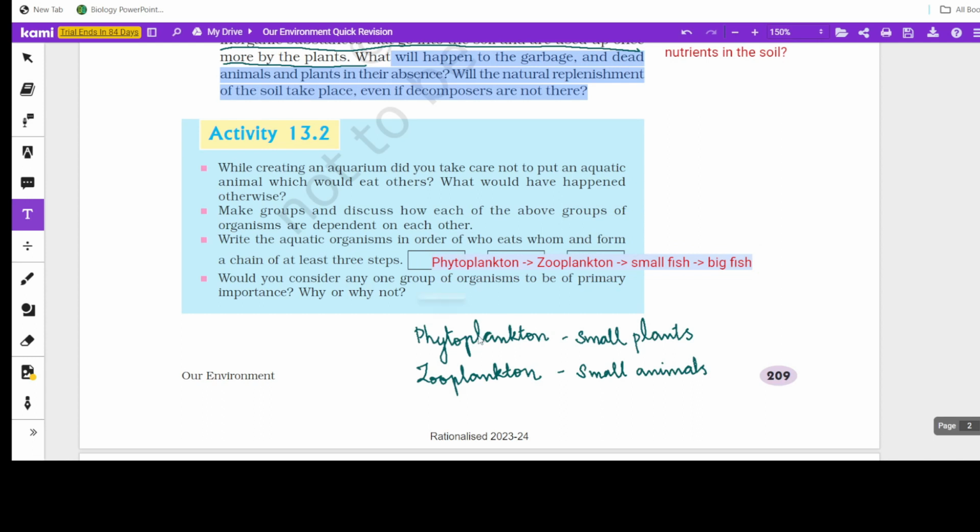Phytoplanktons and zooplanktons would be new terms to you. Phytoplanktons are small plant-like organisms and zooplanktons are small animal-like organisms. They are found in water, like aquatic organisms. Very minute, microscopic plant-like and animal-like organisms are called phytoplanktons and zooplanktons.